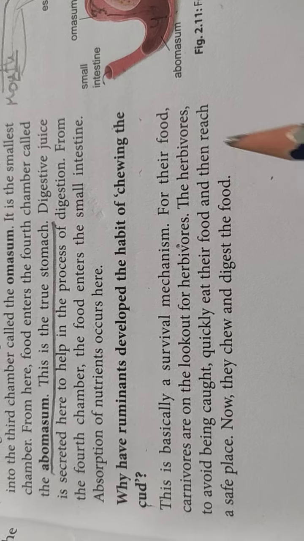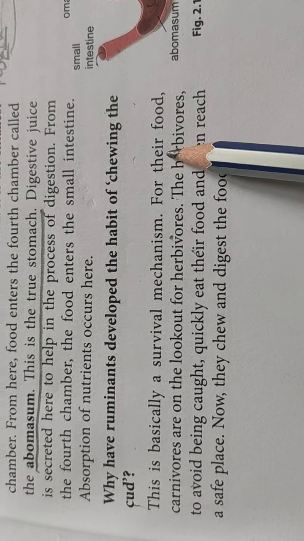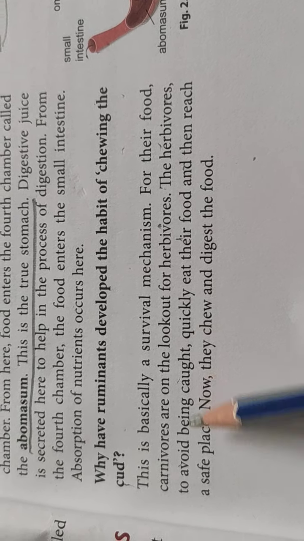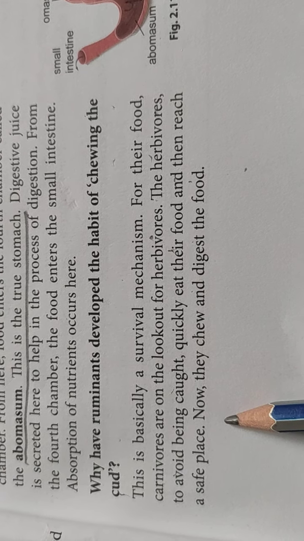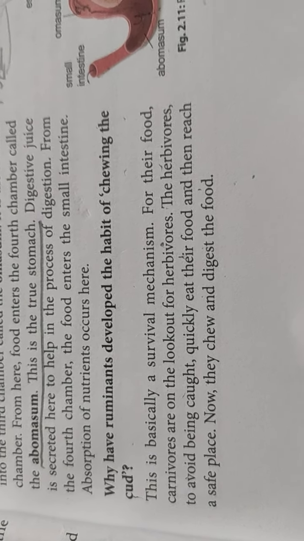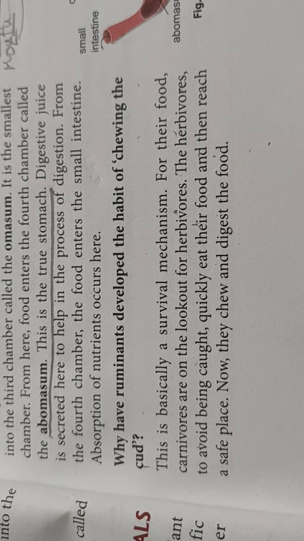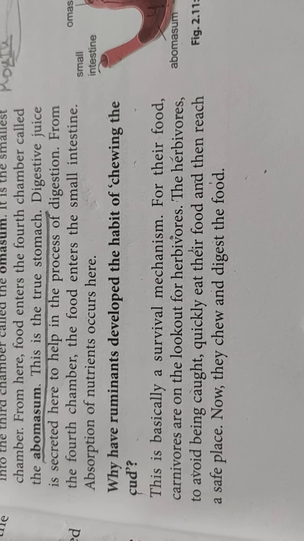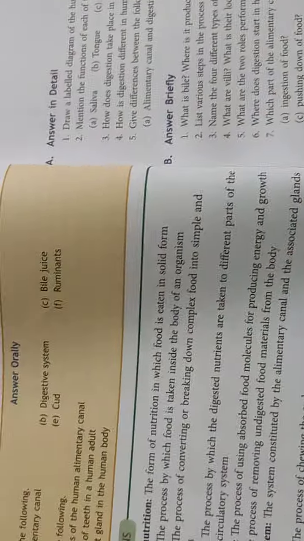Okay. For their food, the carnivores are on the lookout for herbivores, because the carnivores eat the herbivores. So the herbivores avoid being caught. They quickly eat their food and then reach a safe place, and now they can chew and digest the food. Suppose I take an example of a deer in a jungle. If a deer comes out in the plain land, it can be spotted by the tiger or the lion, and it can be eaten up. So what will it do?